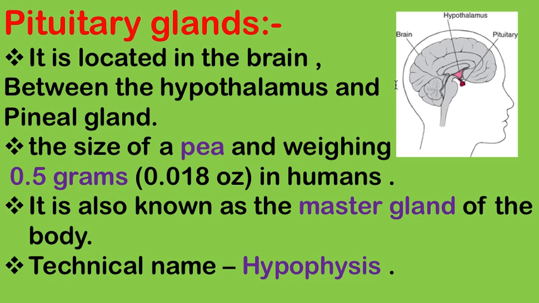So the pituitary gland is situated in between the hypothalamus and pineal gland. Because of its location, it's also known as the hypophysis, its size is pea-shaped, and its weight is 0.5 grams in normal humans. And the most important key point of the pituitary gland is that it is also known as the master gland of the body.